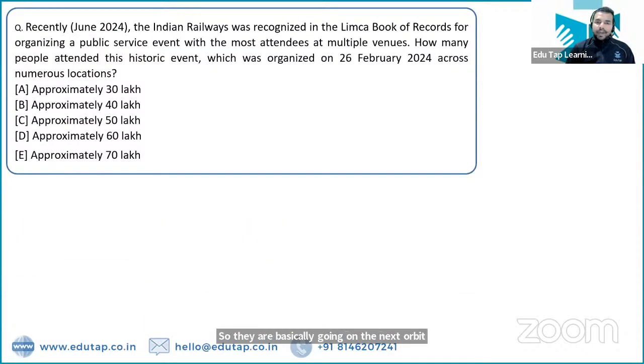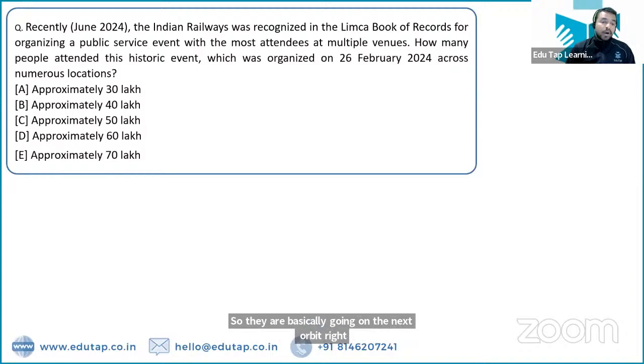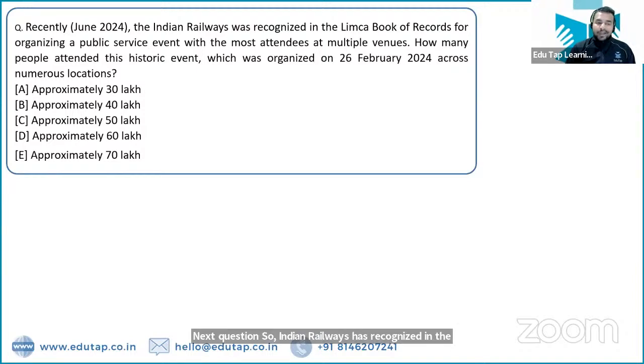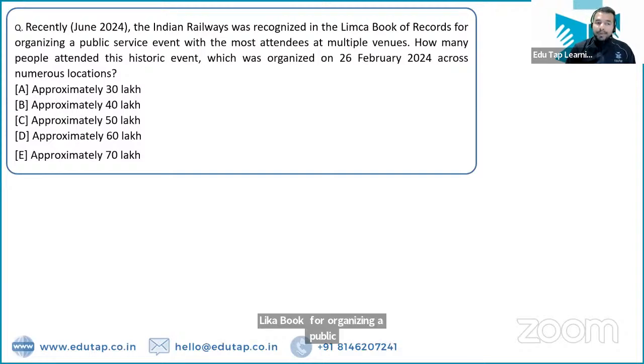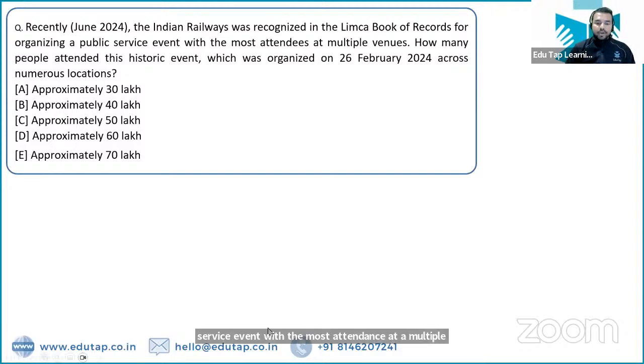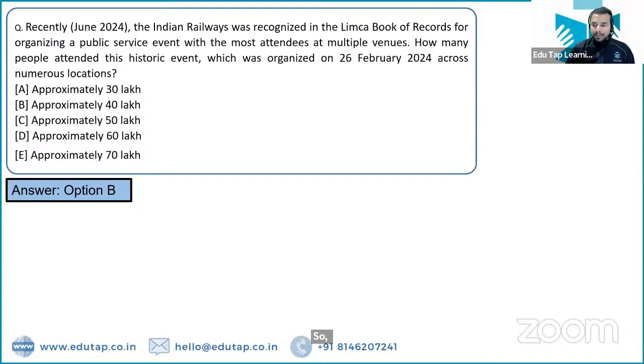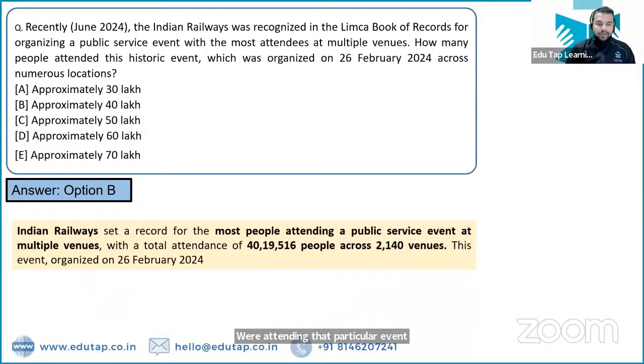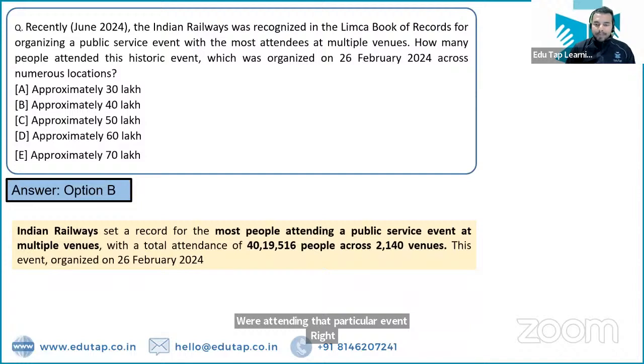Next question. So Indian Railways has been recognized in the Limca Book of Records for organizing a public service event with the most attendees at multiple venues. So how many people attended this historic event which was organized on 26 February 2024? So basically it is approximately 40 lakh people who were attending that particular event, right? So Indian Railways has set a record for the most people attending a public service event at multiple venues.